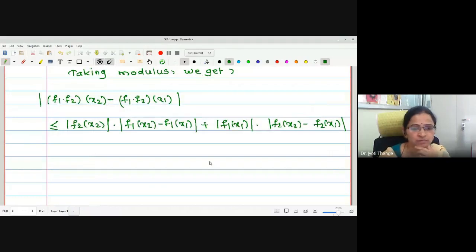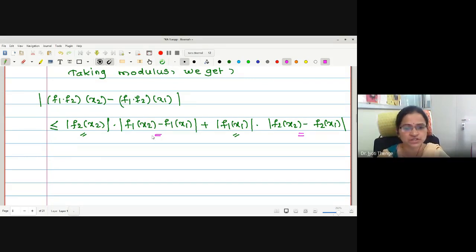Next, as we know the functions f1 and f2 are bounded, this term must be bounded and is bounded by k. This is also bounded by k. Now what remains is to think about this one and this one. We will make use of this lemma. According to the lemma, we have already proved that for a set of this type, the oscillation will be the supremum of the set.